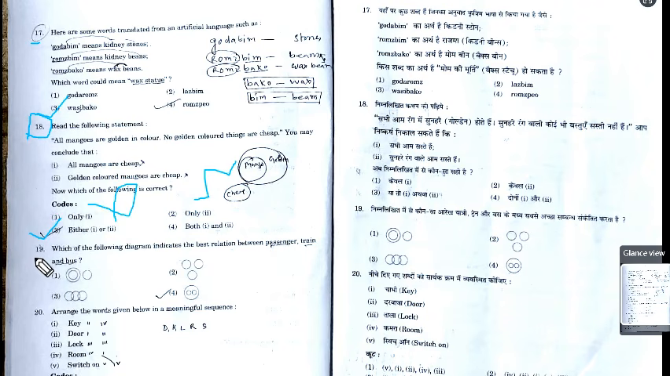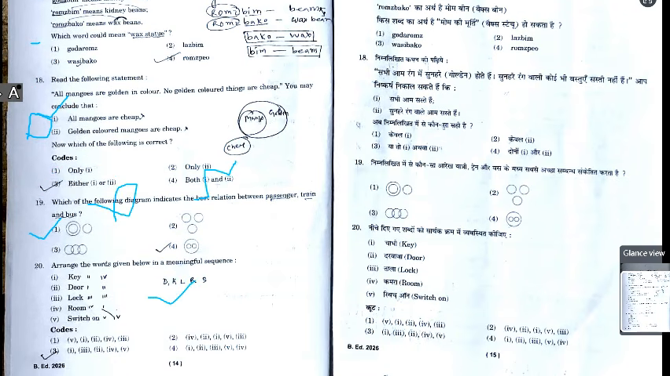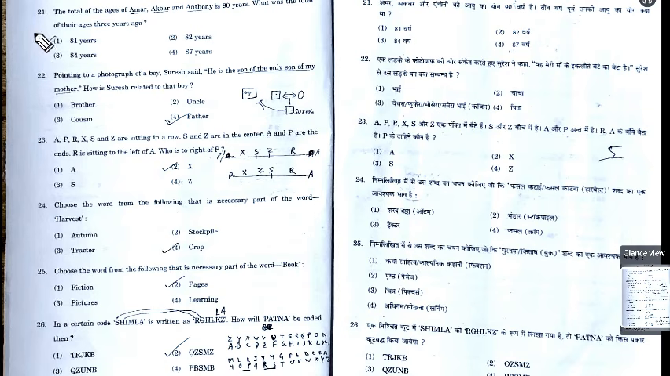So for 19 the appropriate answer will be option 4. For 20 the appropriate answer will be, wait a second, option 3, right? Next, question 21. For question 21 the appropriate answer will be 81 years, option 1.